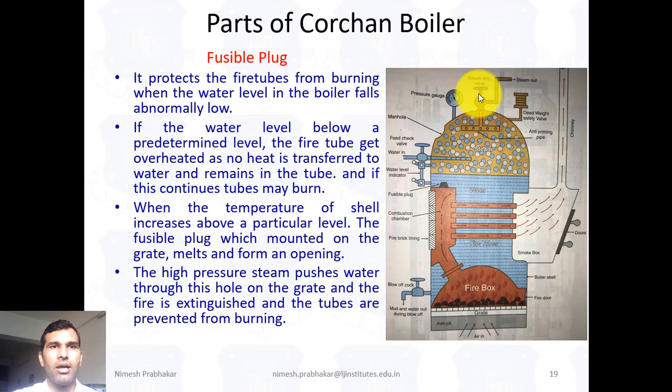Now the last one is the fusible plug. So this is a fusible plug. This is a main portion and safety device. So what is a fusible plug? We will discuss. It protects the fire tubes from burning when the water level in the boiler falls abnormally low. If the water level goes below a predetermined level, the fire tube gets overheated, as no heat is transferred to water and it remains in the tube. And if this continues, the tube may burn.